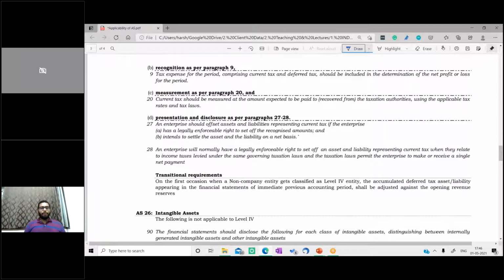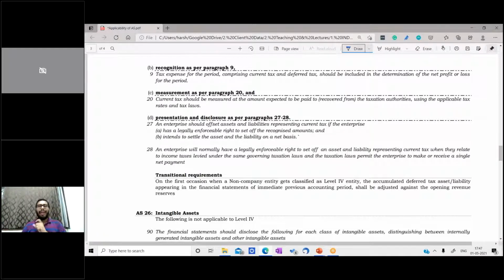Okay. Now it may happen that earlier the entity was classified into level 3 or level 2. Then it came to level 4. Now what should be done for the deferred tax? Generally, I'll discuss when there is a change in the levels. But generally there is a 2 years cooling period or block period. Okay, if an entity from level 2 goes to level 3 or level 4, there is a 2-year block period that they need to follow.